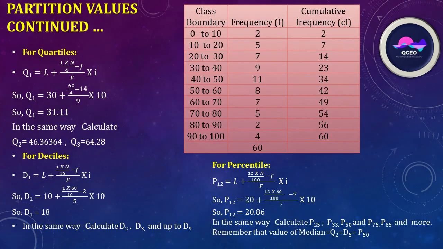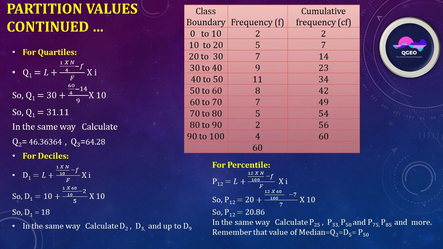In percentile, here P12, that is 12 into n by 100, 12 into 60 is 720 by 100, that is 7.2. 7.2 is in the group of the 20 to 30 class boundary. So the lower boundary is 20 here.